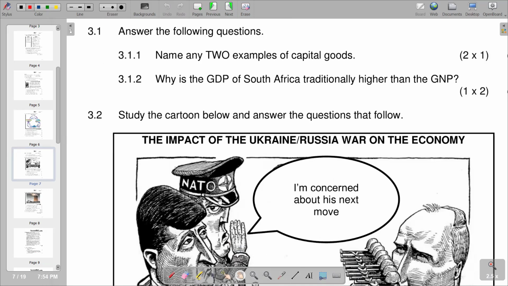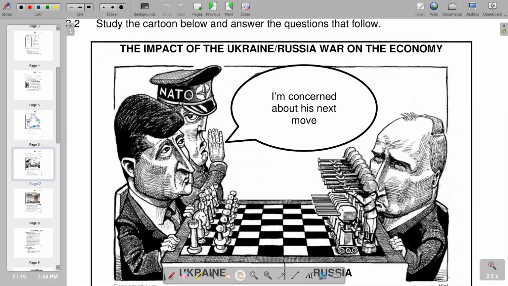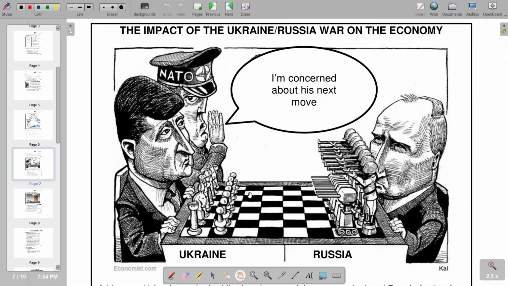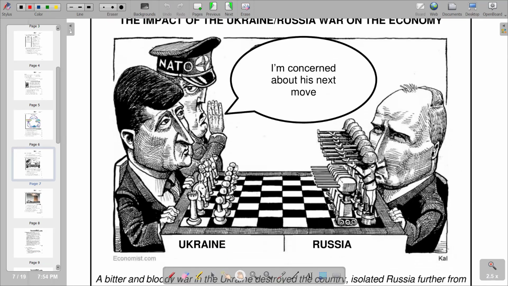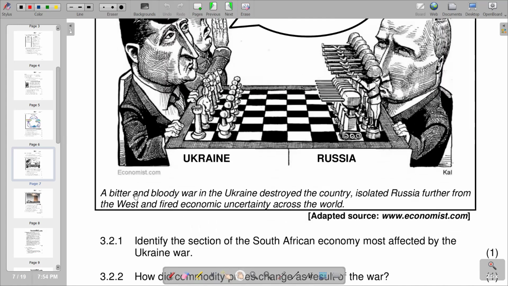So we are given a cartoon whereby one of the characters says, "I am concerned about his next move." We have got Ukraine coming from the Ukraine side, and then on the other hand we have got Russia. Then we also have a text beneath that, which reads, "A bitter and bloody war in the Ukraine destroyed the country, isolated Russia further from the West, and fired economic uncertainty across the world."